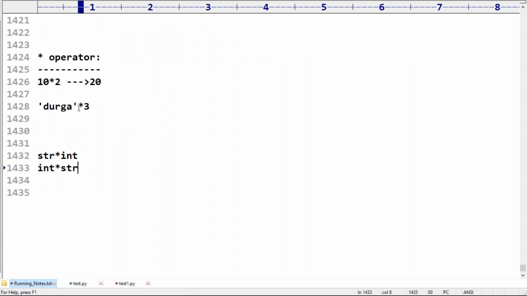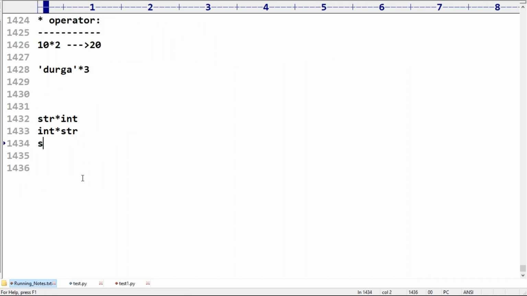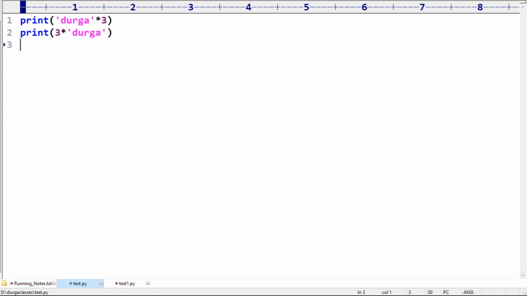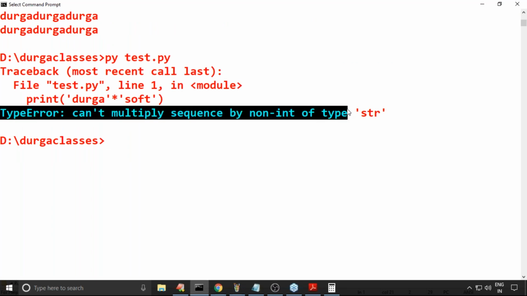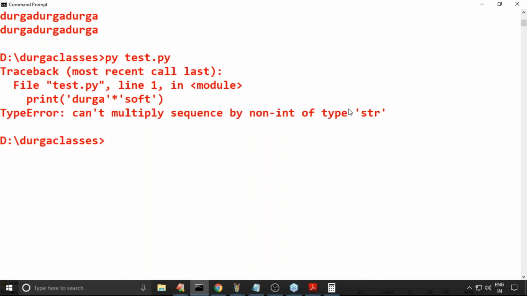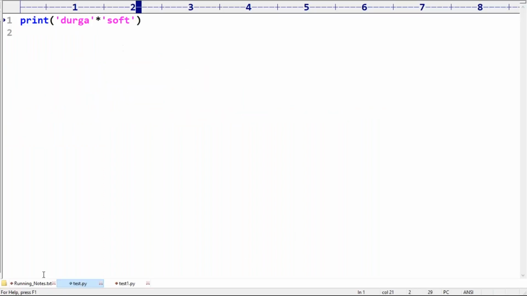Now I'm talking, sir, here str into str. If I take like this, str into str, Durga into soft, so Python virtual machine will take left and right. Remember carefully, sir. What answer are you going to get by default? TypeError: can't multiply sequence by non-int of type 'str'.